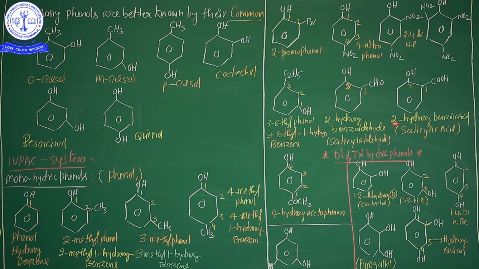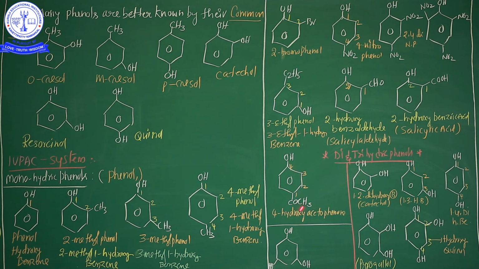So this compound name is 2-hydroxybenzoic acid, and the common name is salicylic acid. Don't be confused. Salicylic acid means the phenol contains a carboxylic acid group. This is salicylic acid. One more name is 2-hydroxybenzoic acid.